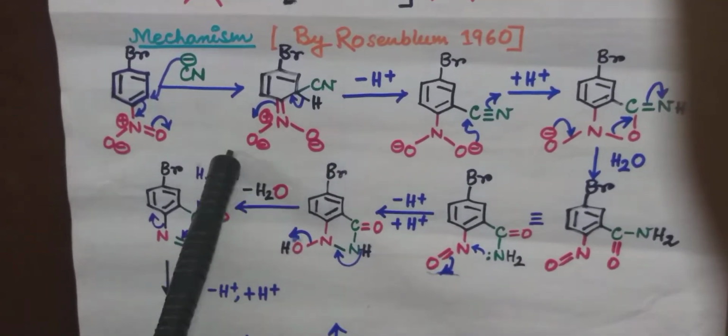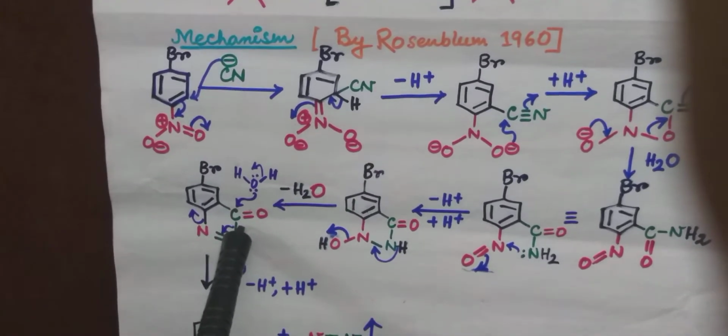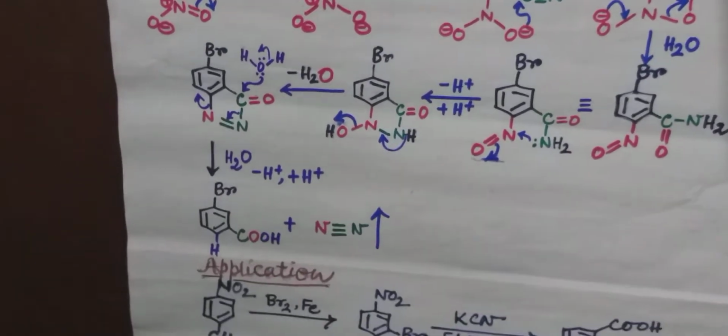Then solvent water molecule attacks this carbon, and after proper delocalization, we will get our final product, which is meta-bromobenzoic acid, along with evolution of molecular nitrogen.